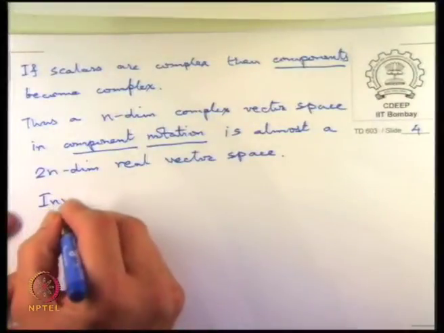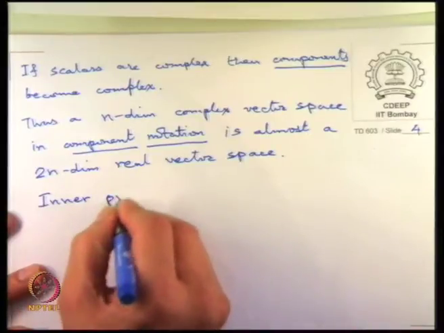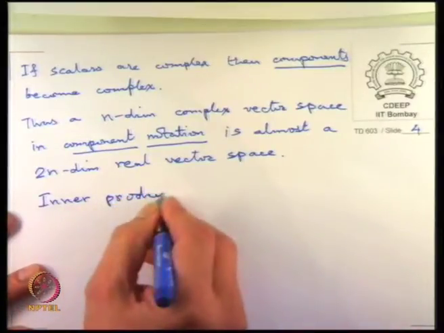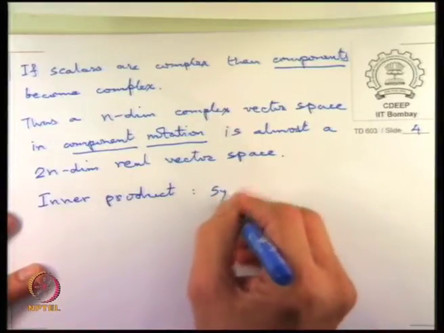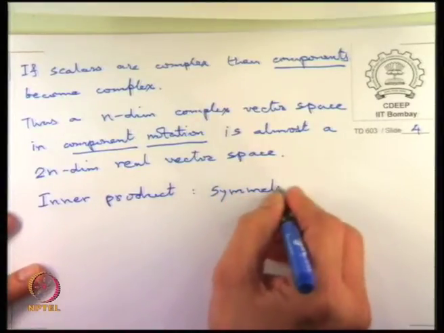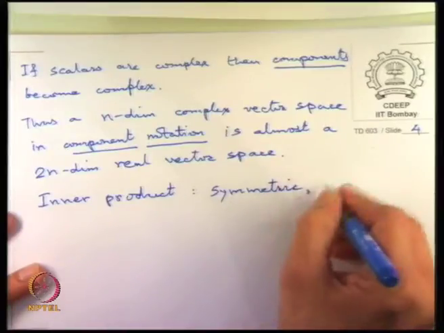Now we come to our inner product idea, and we discussed it already last time. It has those three properties of symmetric, bilinear and positive definite.